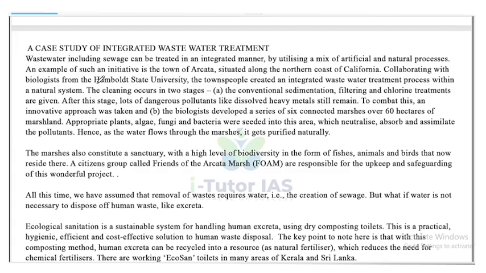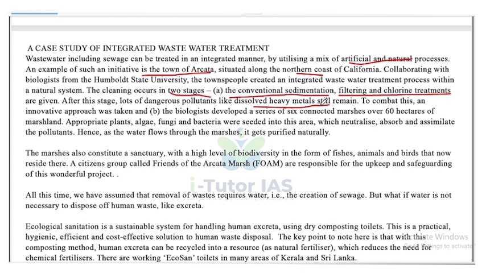Wastewater, including sewage, can be treated in an integrated manner by utilizing a mix of artificial and natural processes. An example of such an initiative is the town of Arcata, situated along the northern coast of California. Collaborating with biologists from Humboldt State University, the townspeople created an integrated wastewater treatment process within a natural system. The cleaning occurs in two stages: the conventional sedimentation, filtering, and chlorine treatment. After this, a lot of dangerous pollutants like dissolved heavy metals still remain.